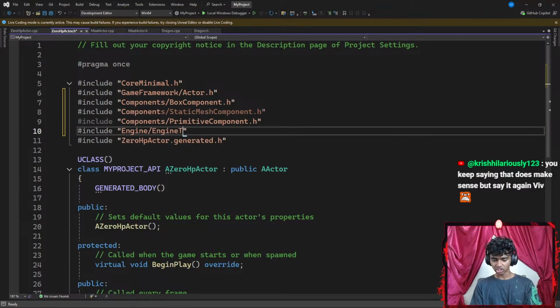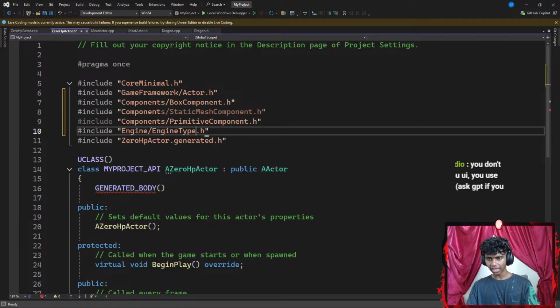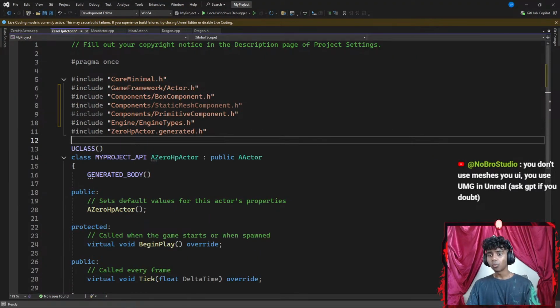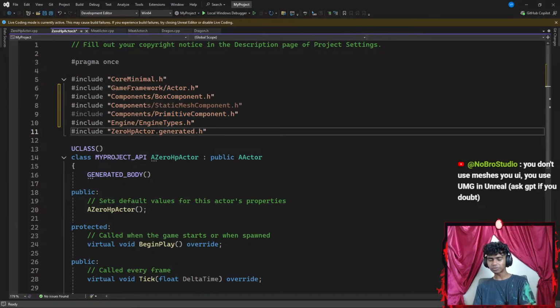Okay, let's go with engine types.h, which is engine types and its header files. I'm pretty sure I spelled it wrong. Engine types.h. I think I spelled it correct. There we go. Okay, engine types.h. Now, once I'm done adding these three things, do I remember the names of box component, static component, primitive component, engine types.h?